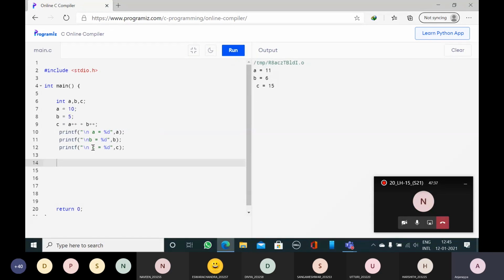Why is there one space? Because here I had left one space. If you don't want to leave one space, delete that space and run the program. So a is 11, b is equal to 6 and c is equal to 15. Now I will change this increment to decrement prefix. I will change postfix to prefix.